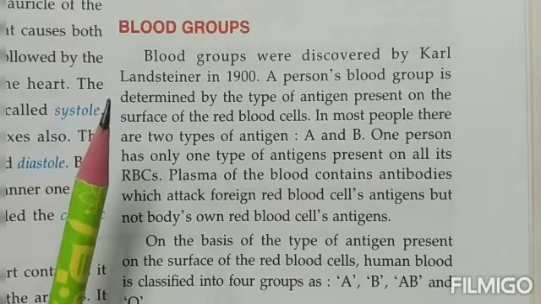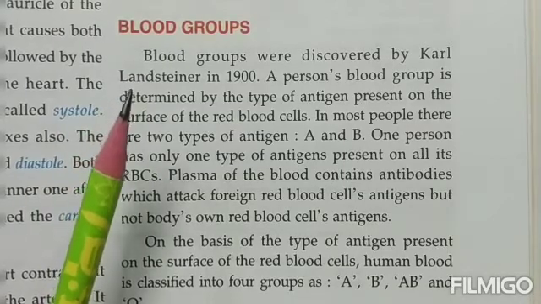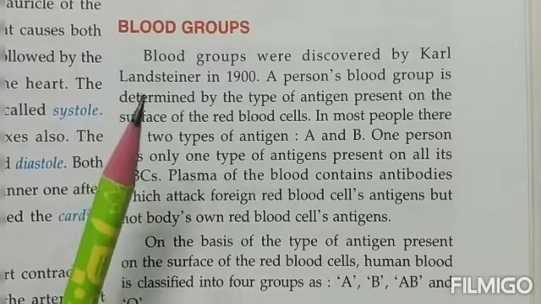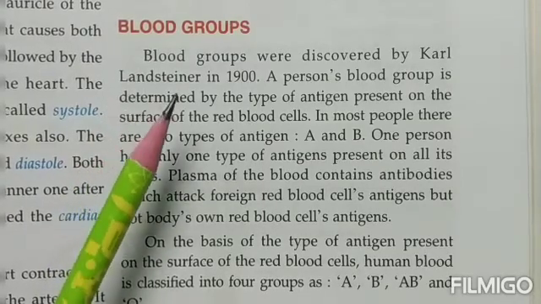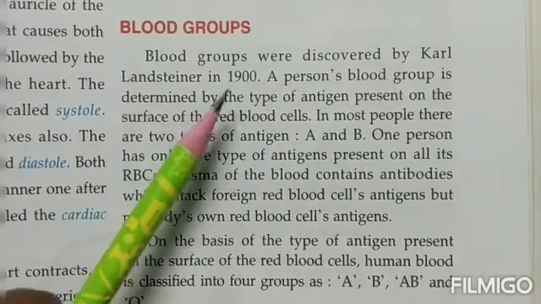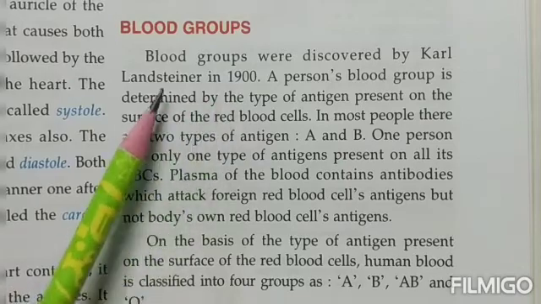So let's see what those 4 types of blood groups are, and who was the one who first found these blood groups. Blood groups were discovered by Karl Landsteiner in 1900. So this was the time when the blood groups were discovered.